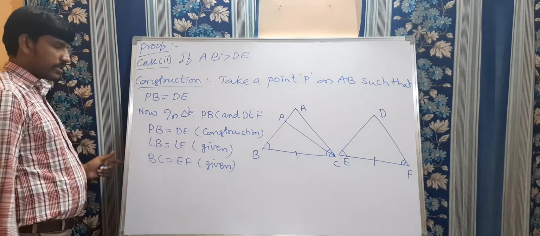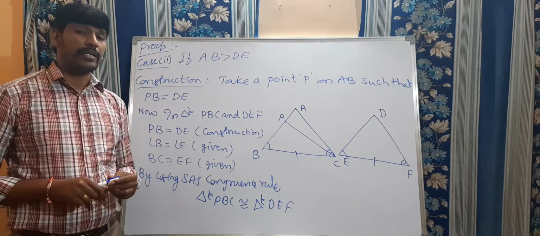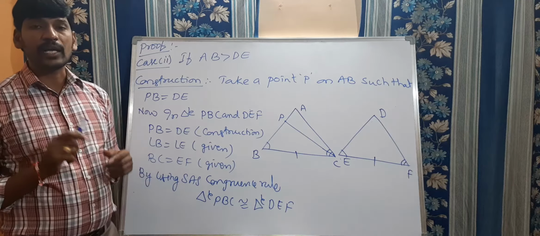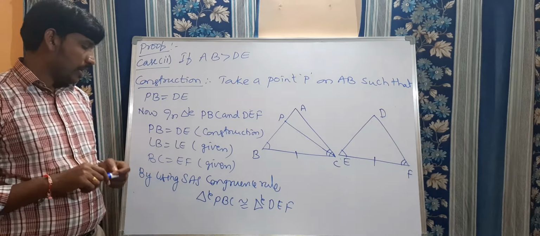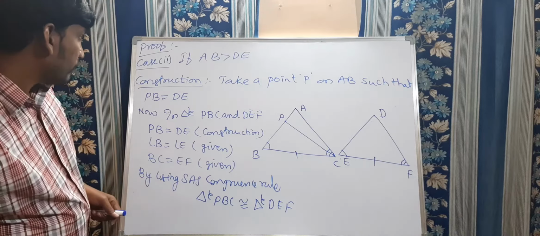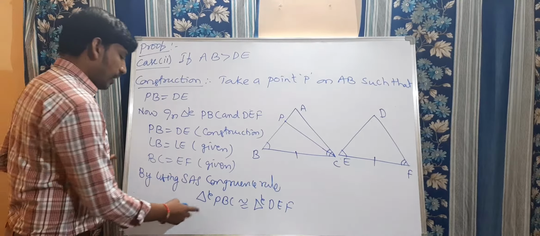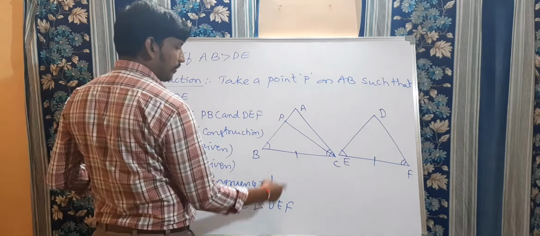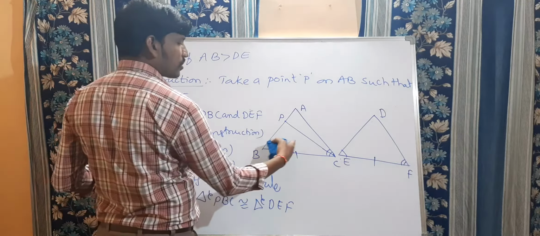If these two triangles are congruent to each other, in the previous session we discussed CPCT: corresponding parts of congruent triangles are equal. This part and this part are congruent to each other. So then by CPCT,